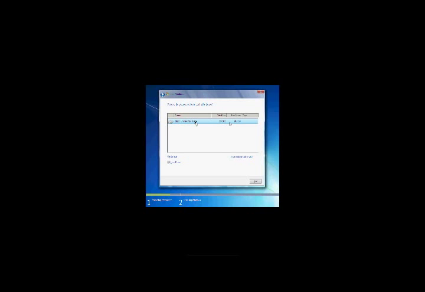For example, over here we only have one hard drive, which is 20 gigabytes. So you can just press new, actually customize it to have your own space, so you can have two partitions. A partition is a small part of a hard drive, which basically means you're telling the hard drive to be two hard drives, but it's actually one hard drive in the physical layer, and two hard drives inside the computer itself.